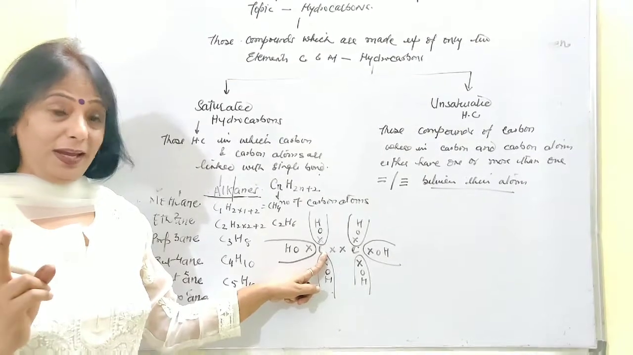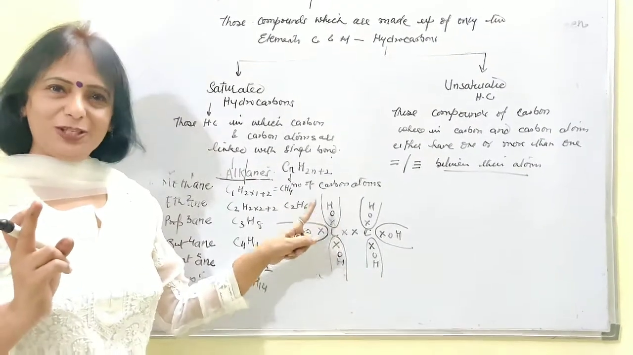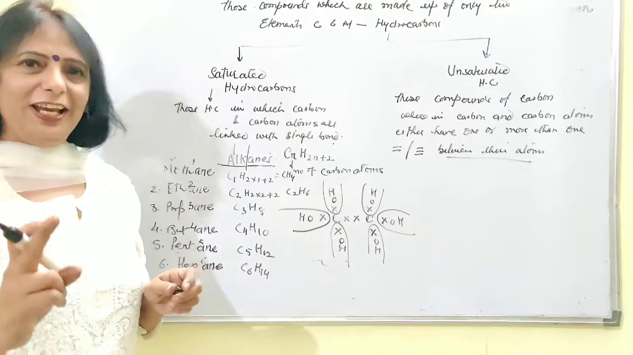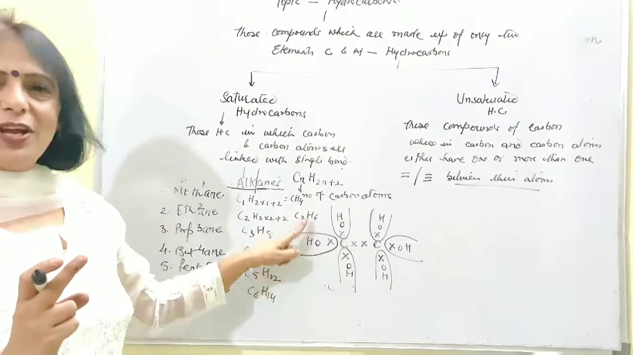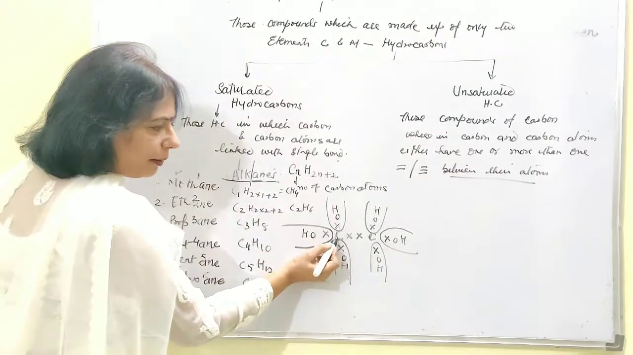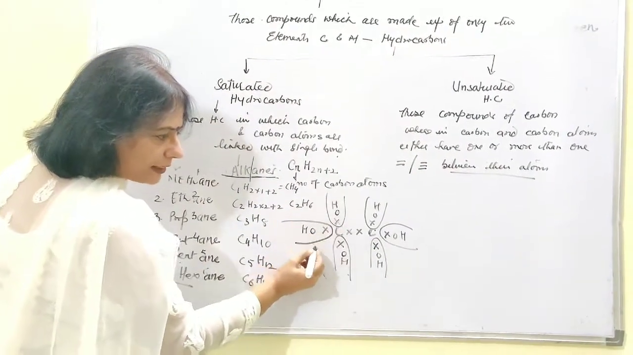In the other way, this carbon will definitely have to get happier after sharing the electron with the rest of the hydrogen which is sharing with it. So what will happen now? This carbon is going to complete its octet.